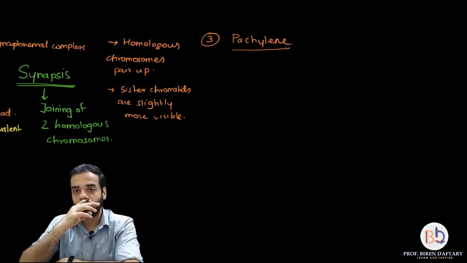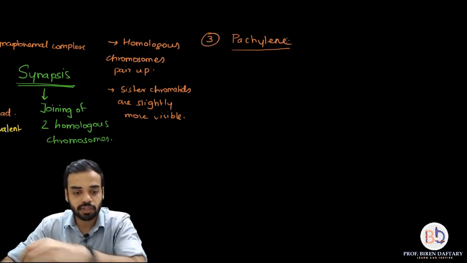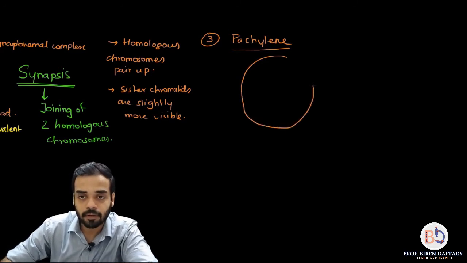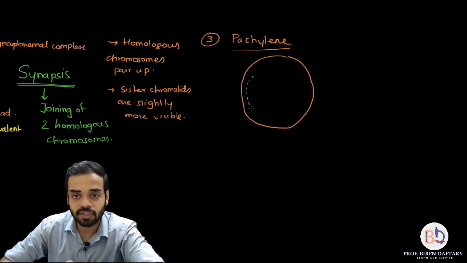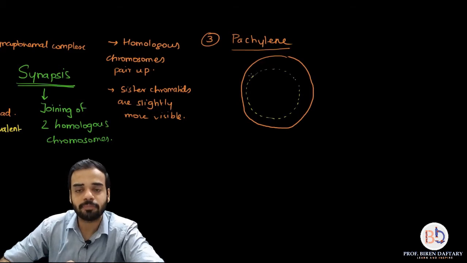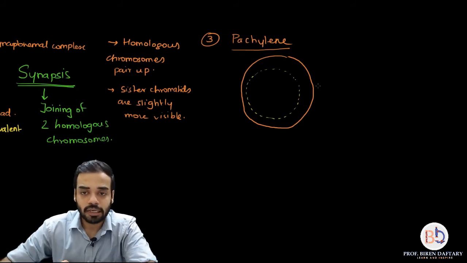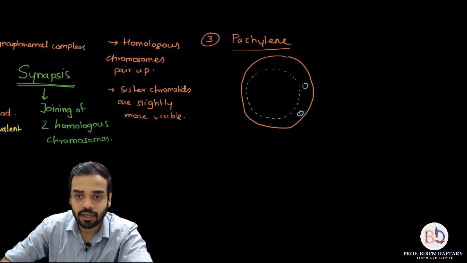So now what I'm going to do is draw the diagram of the cell again. I'm going to draw it slightly bigger this time. This is the cell, right? Then this is the nuclear membrane. I have drawn a bigger nuclear membrane because I want to show what is going on inside with the chromosomes. The centrosomes, if you want, you can show them slightly separated, and you can show some spindle fibers coming out from them.